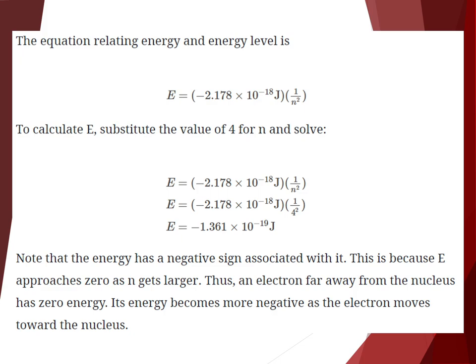Note that the energy has a negative sign associated with it. This is because E approaches 0 as n gets larger. Thus, an electron far away from the nucleus has essentially 0 energy. Its energy becomes more negative as the electron moves toward the nucleus.